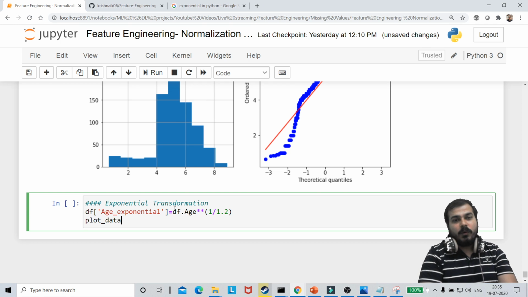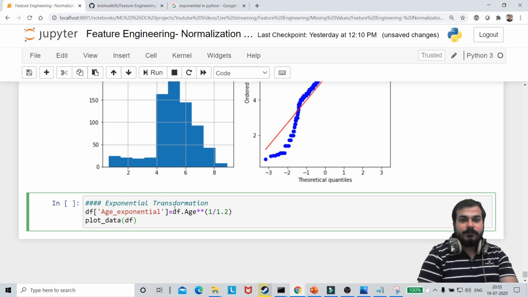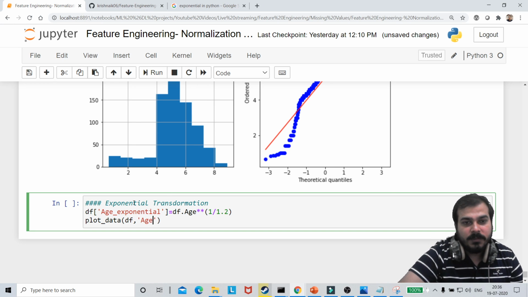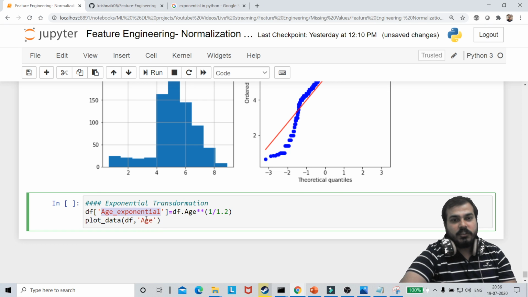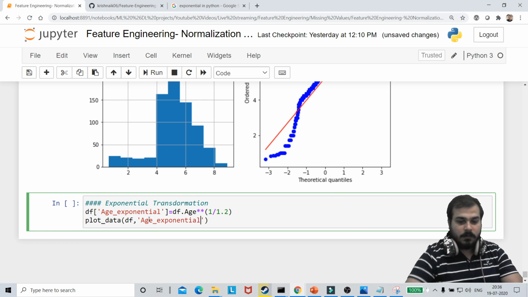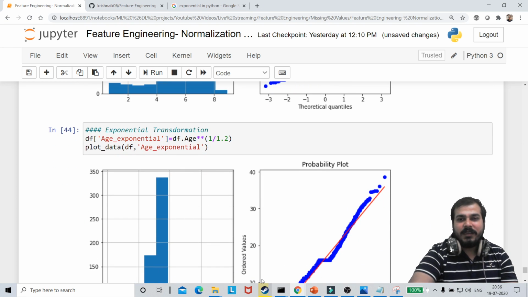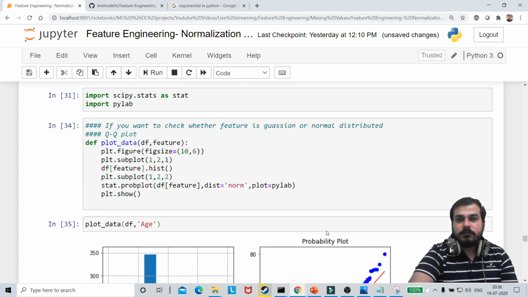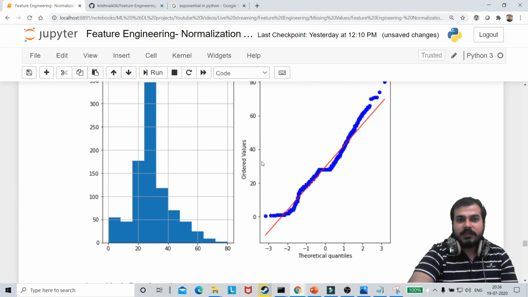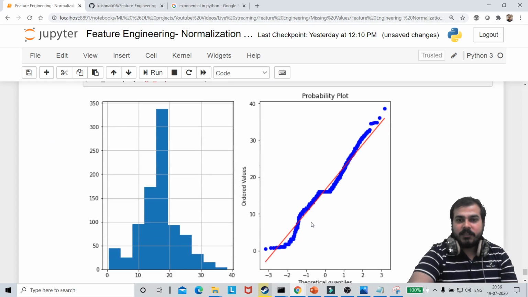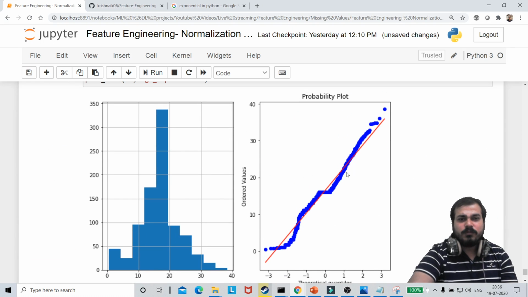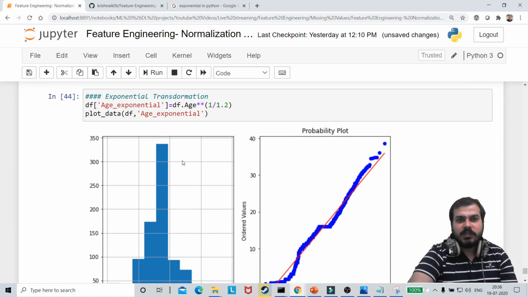Once I do plot underscore data, and give my df comma age underscore exponential, you will be able to see that I'm getting this particular value. And this is pretty good, right? When compared to this one, that is the normal distribution over here, this looks pretty good because most of the points are following into this, right?